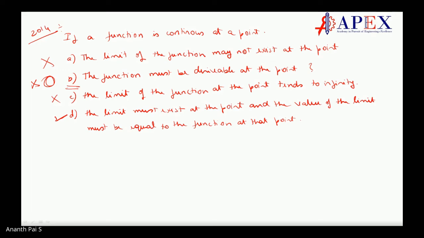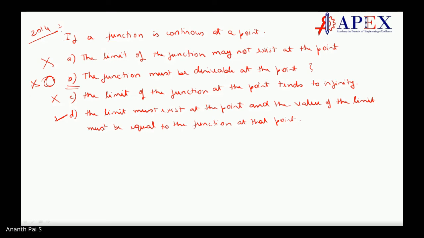A continuous function may not be derivable. A derivable function is always continuous. But saying that the function must be derivable only then it is continuous is wrong. I'll repeat again, this is about logical reasoning. If a function is continuous, it may not be derivable.